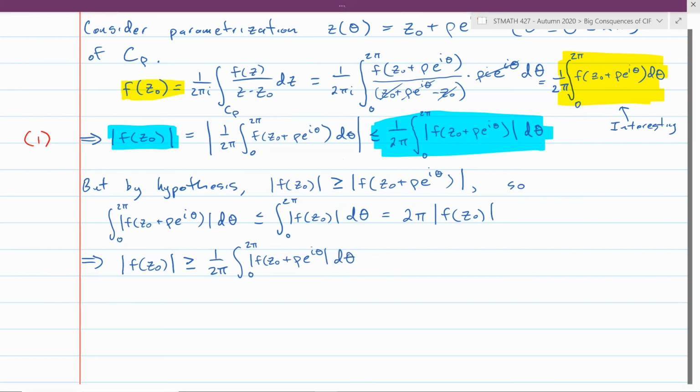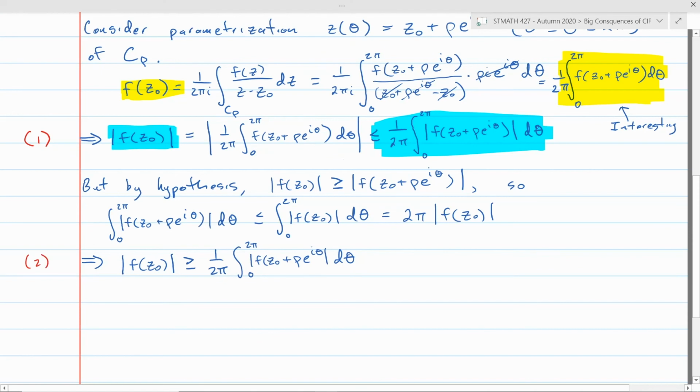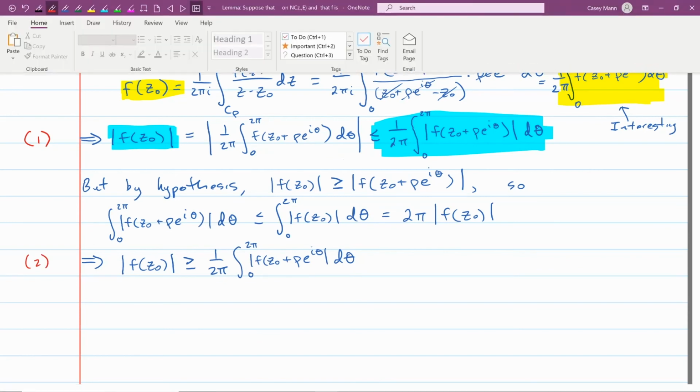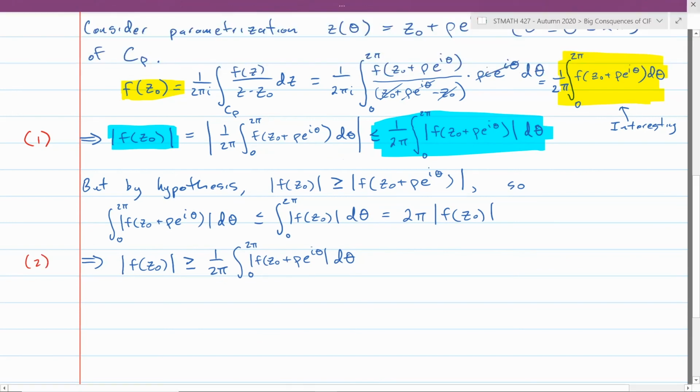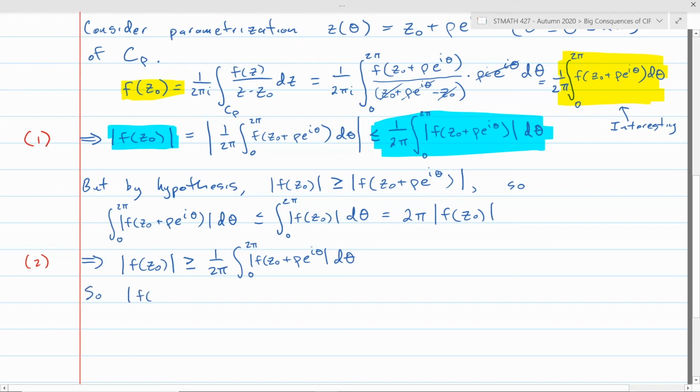Let's call that inequality 2. Well, I think if you look at inequalities 1 and 2, you can make a quick realization that if modulus of f of z naught is less than one thing, and then it's also greater than that same thing, it must be equal to that thing. So modulus of f of z naught actually has to be on the nose equal to 1 over 2 pi, integral 0 to 2 pi, modulus f of z naught plus rho e to the i theta d theta.